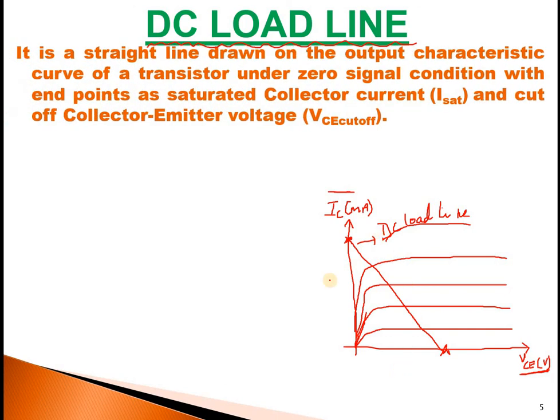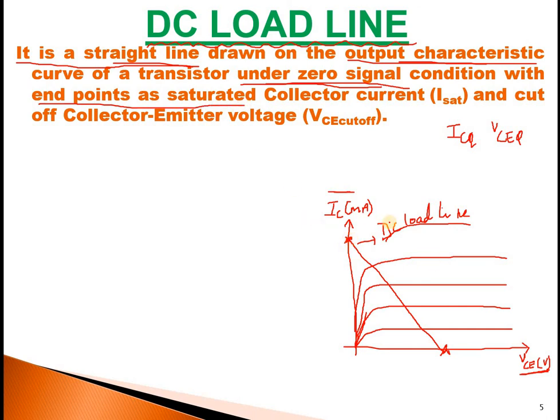So I can define this, three words I should remember. It is a straight line drawn on the output characteristics under zero signal condition. Zero signal condition means what I have written earlier as ICQ and VCEQ. So the DC load line is a straight line drawn on the output characteristics of a transistor under zero signal condition. What do I get if I do that?